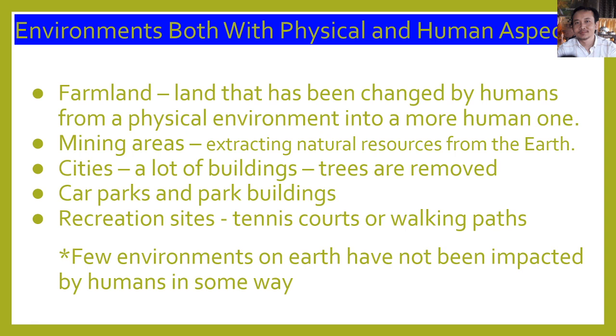People need space to live on, right? So trees are removed. People will cut down trees to make space to build houses or places for them to live in, right? And car parks, park buildings, recreation sites, tennis courts or walking paths.